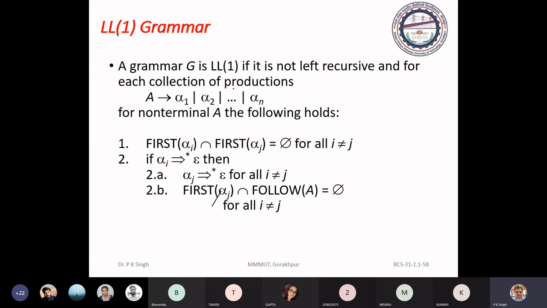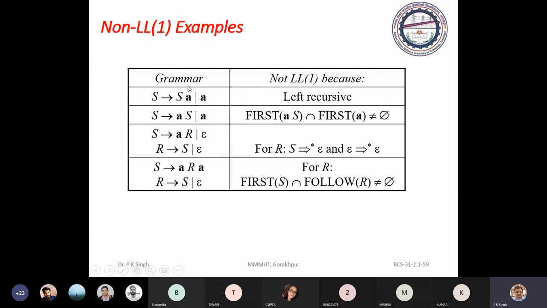For this type of production that we have discussed, you have to test this as well as this, as well as that. So all these cases are here along with the left recursive. This is all about LL1 or top down parsing.